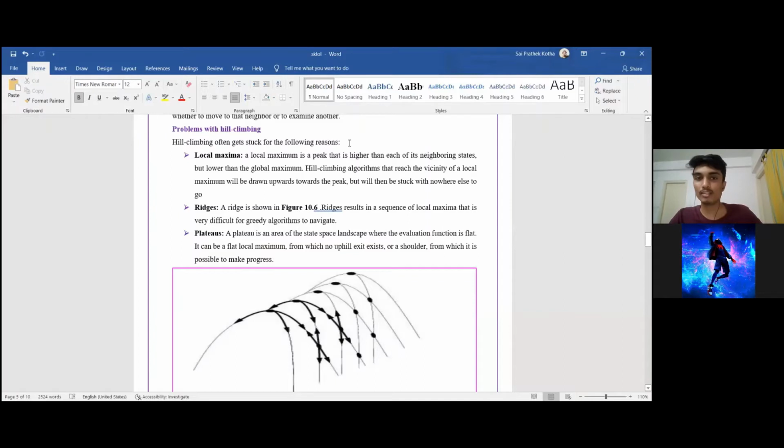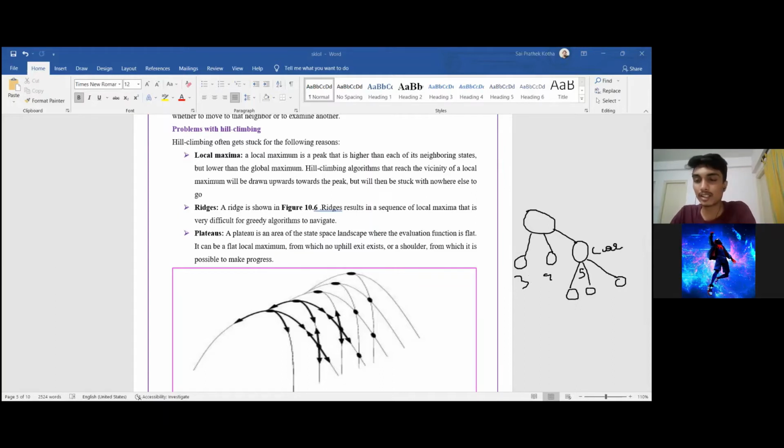So in simple hill climbing, we have 3 main problems. One of the problems is local maxima. Local maxima means that, let us see an example where the current node has 3 children, 1, 2, and 3, and the values of these are 3, 4, and 5. So obviously, as I mentioned earlier, we will choose 5 as the next state. So this will become our current state, and we will then generate the children of this node. But it is not necessary that we will find the goal state from this path.